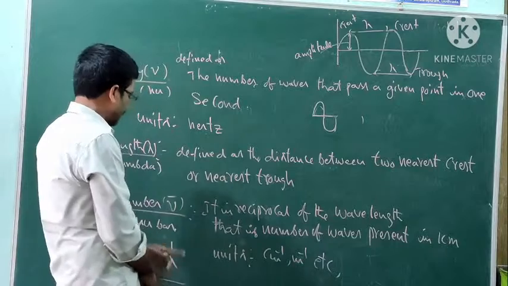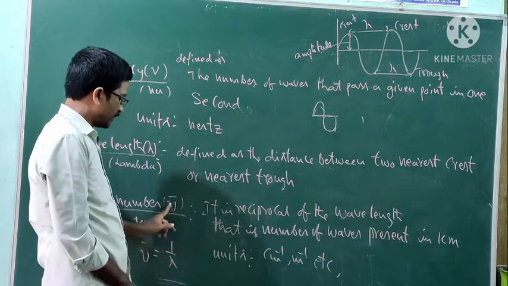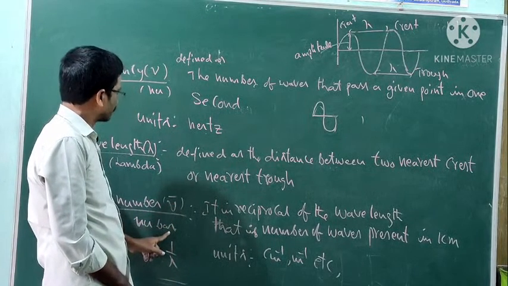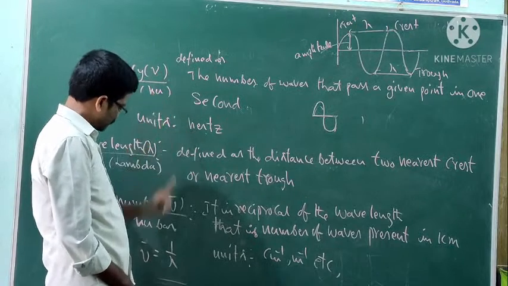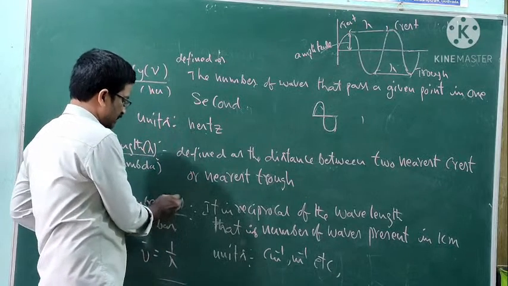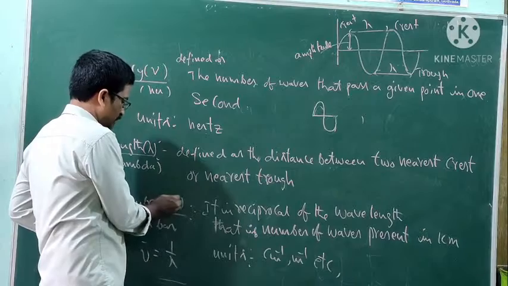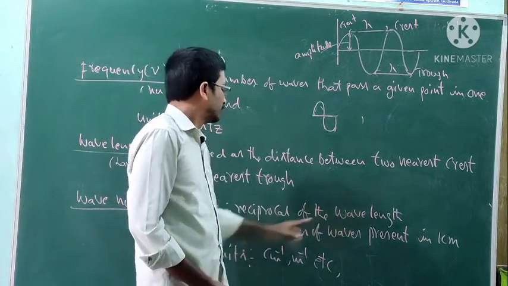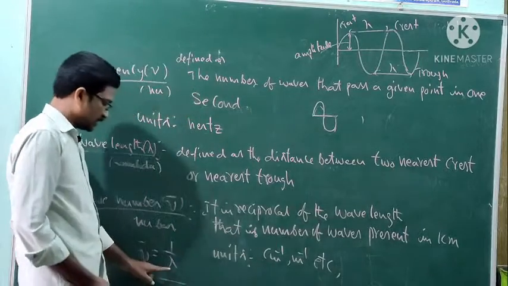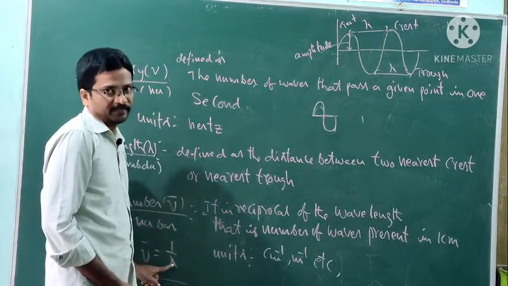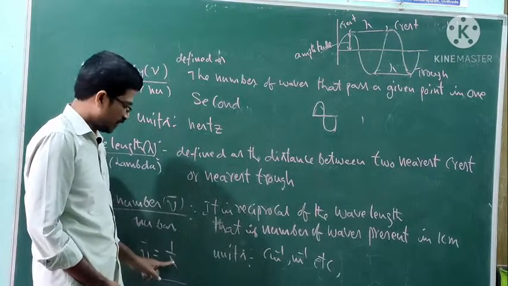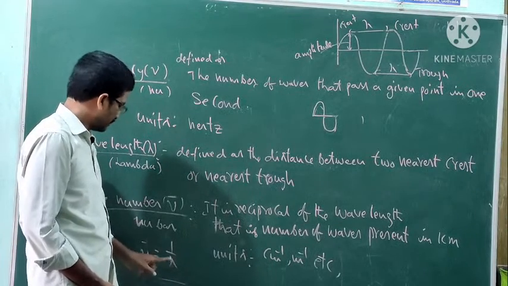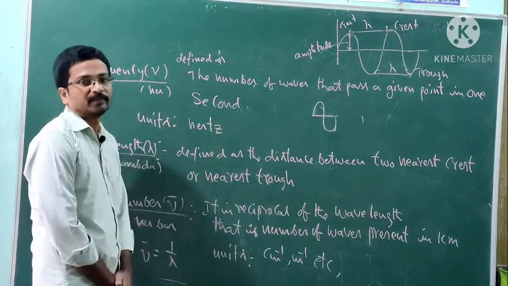Next, wave number. Wave number is indicated by nu bar. There is a symbol like this, bar, nu bar. It is the reciprocal of the wavelength. The reciprocal of the wavelength is known as wave number.